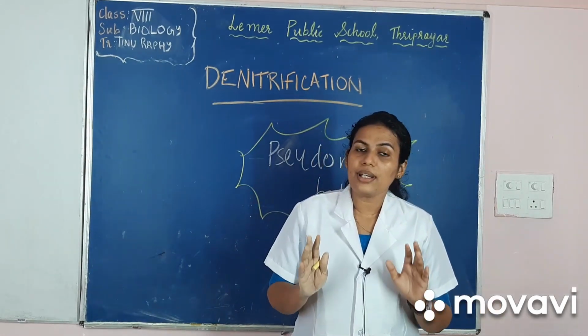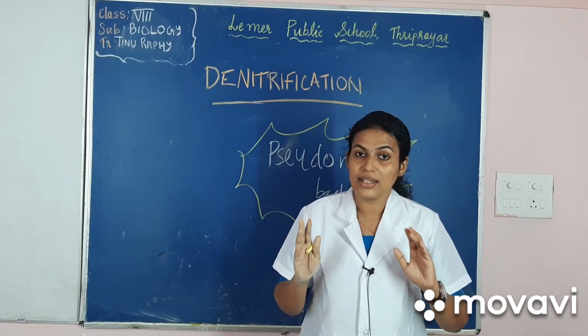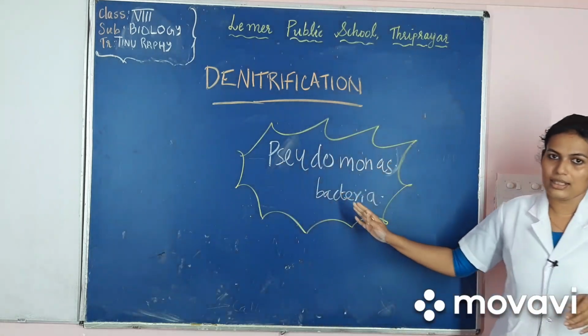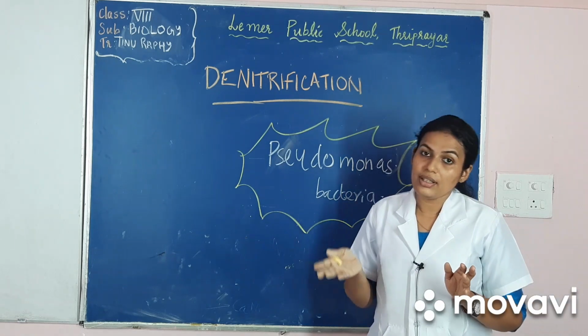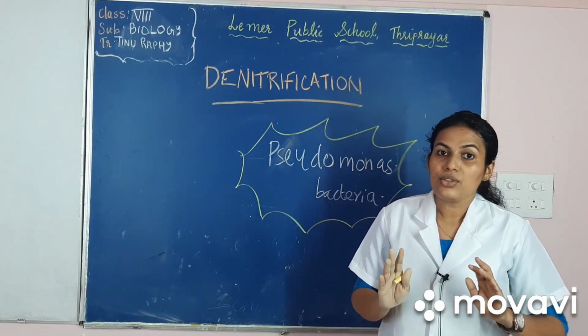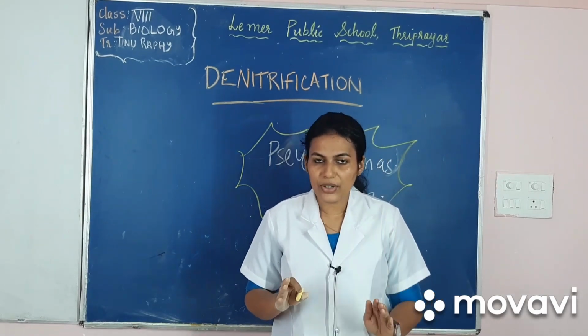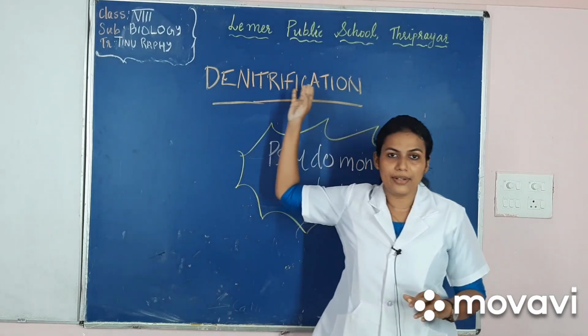These leftover nitrates in the soil are converted into nitrogen gas with the help of Pseudomonas bacteria. So the process of conversion of free nitrates into nitrogen gas is called denitrification.